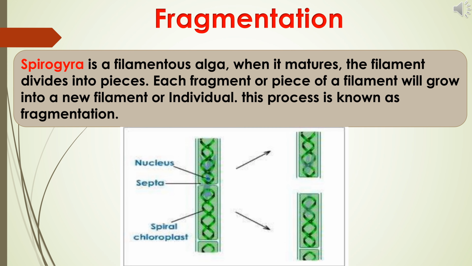And the next is fragmentation. In a pond, we see so many algae. Spirogyra is a filamentous alga. When it matures, the filament divides into pieces. Each fragment or piece of a filament will grow into a new filament or individual. Likewise, Spirogyra produces so many young ones, and this process is known as fragmentation.